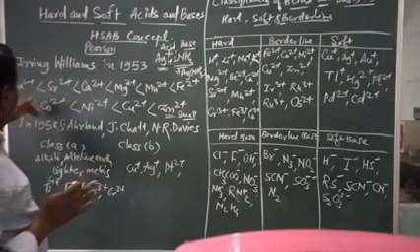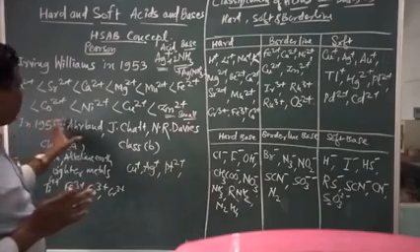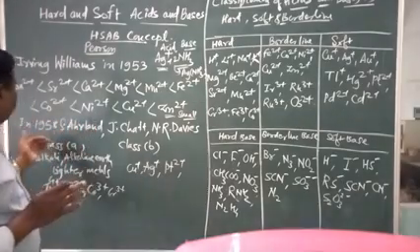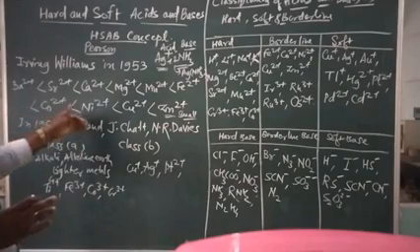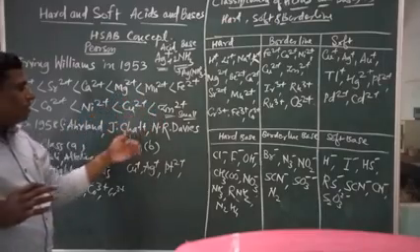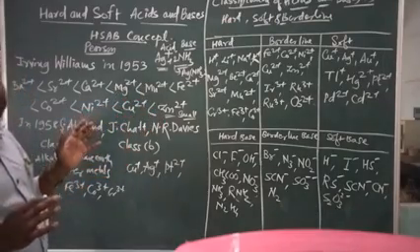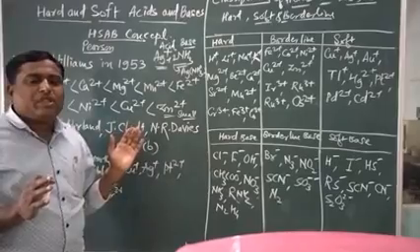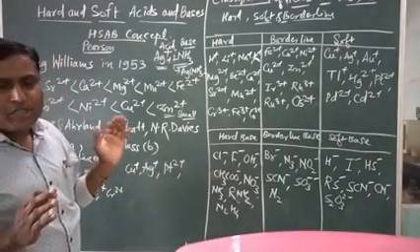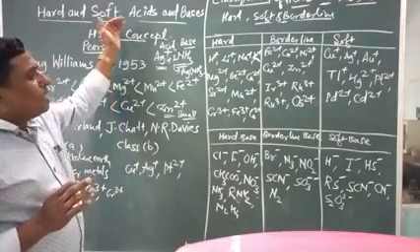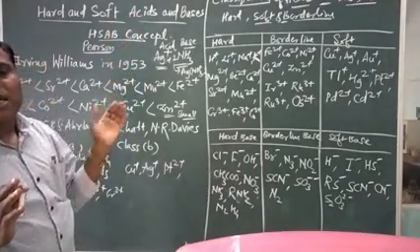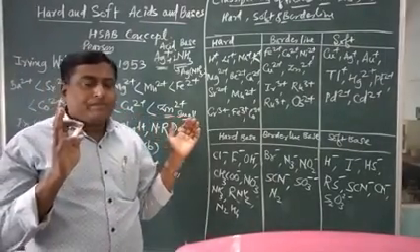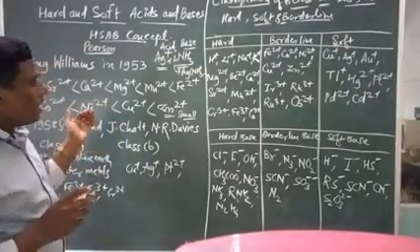Now, in 1958, three scientists, S. Ahrland, J. Chatt and N.R. Davies, explained the HSAB principle. In the HSAB principle, that is hard and soft acids and bases, they can be classified into two parts. Suppose we take an acid.